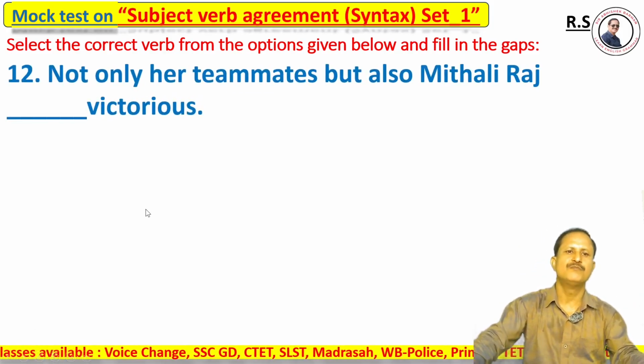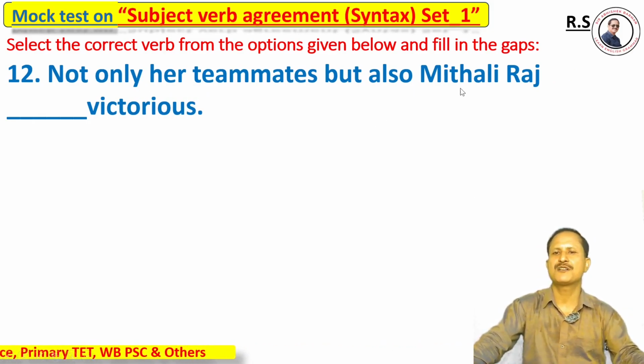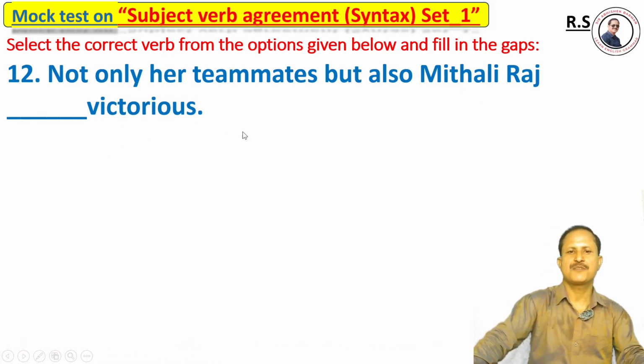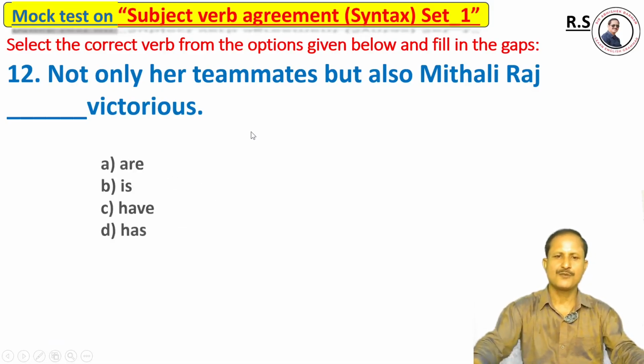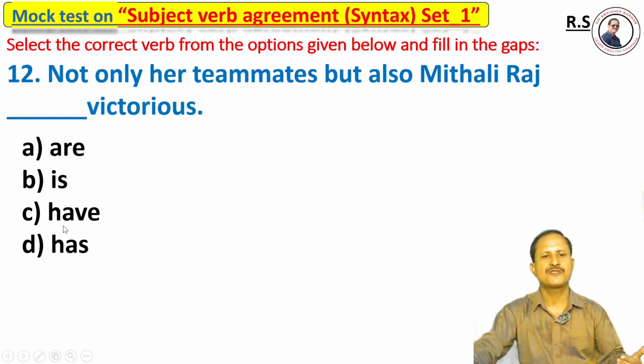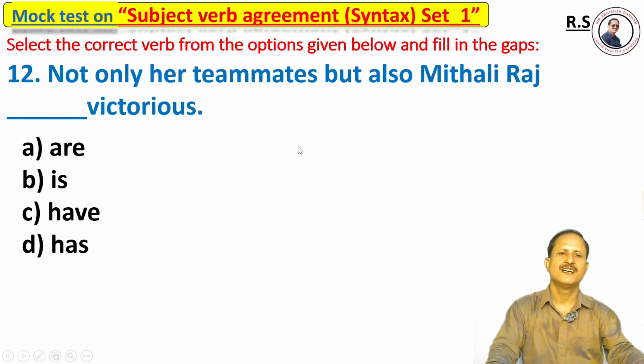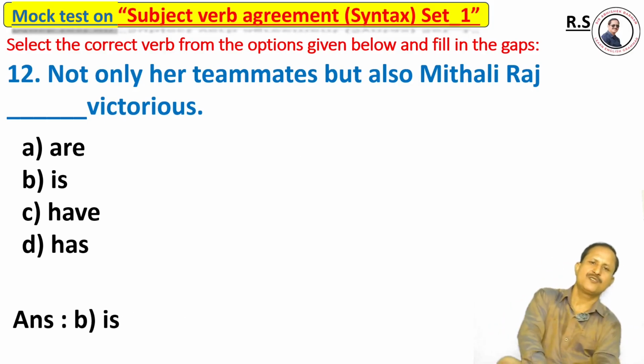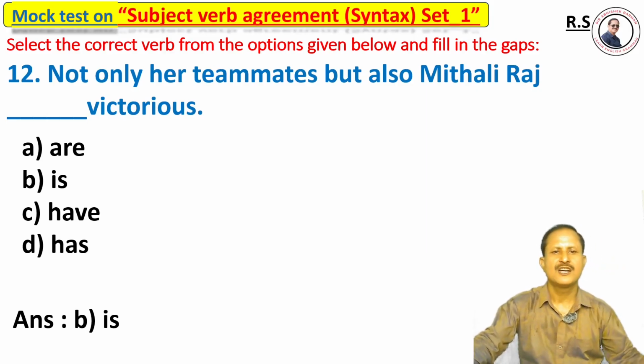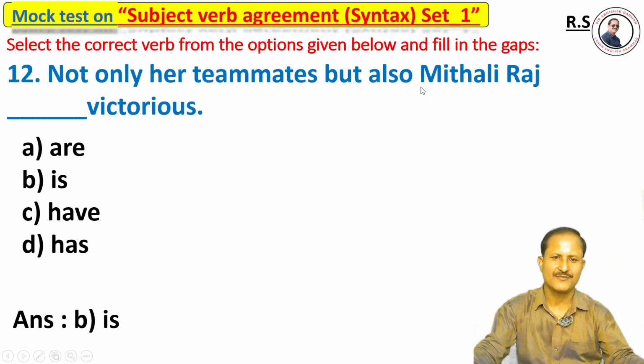Now question number 12. Not only her teammates, but also Mithali Raj dash Victoria's. Options: option A are, option B is, option C have, option D has. The correct answer is option B, is. Why? Because of not only but also.